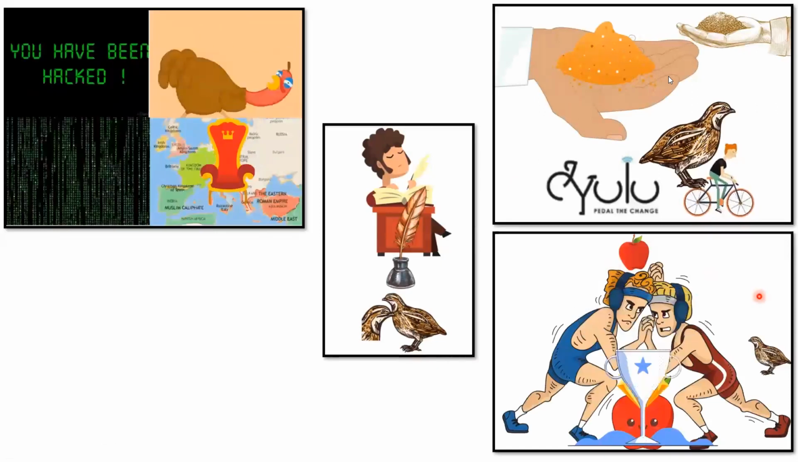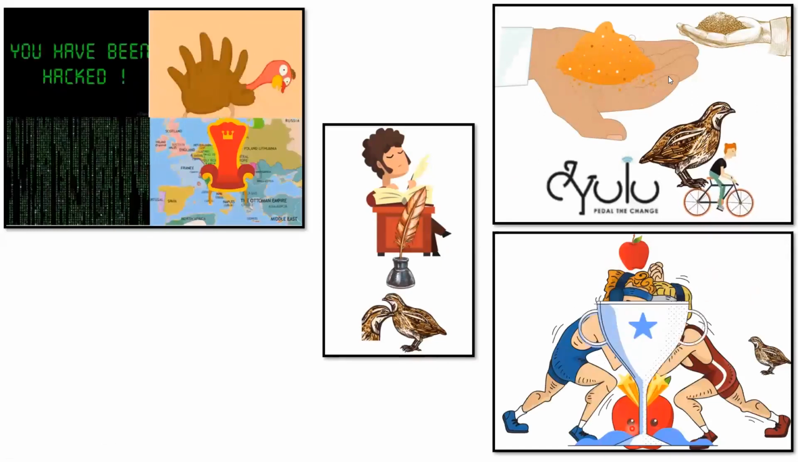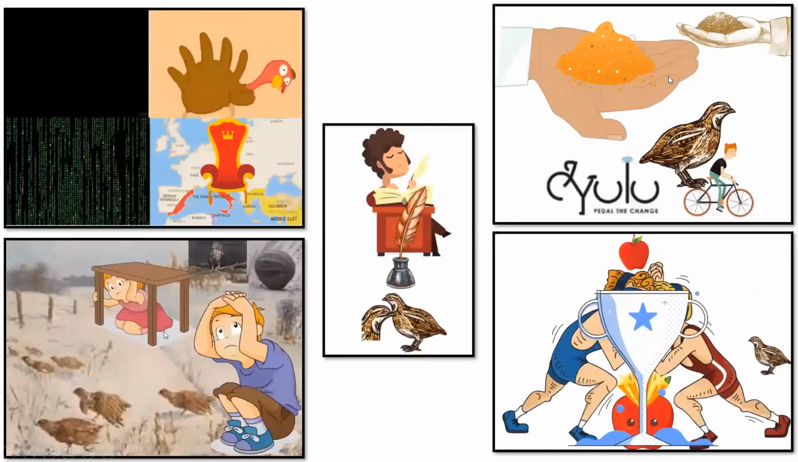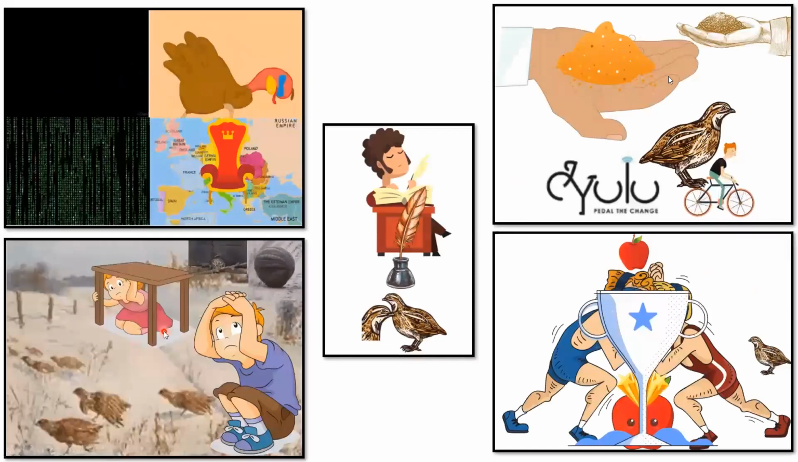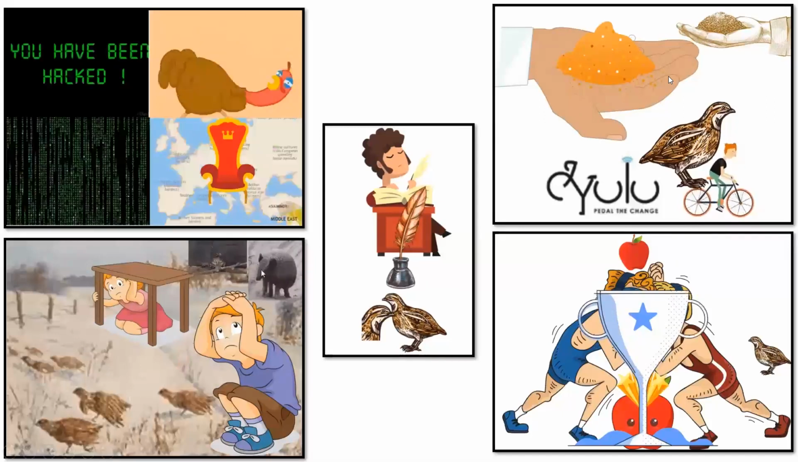The birds visit a wrestling match on their bikes. The fight is for an apple cup. As the match begins, the birds are terrified and they run for cover.